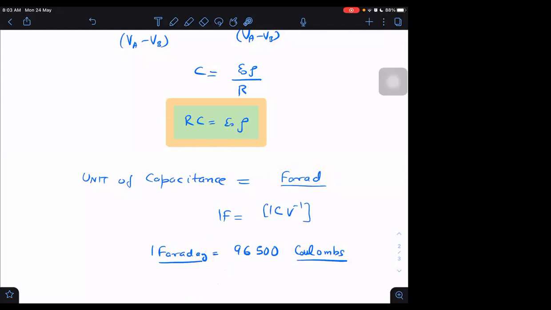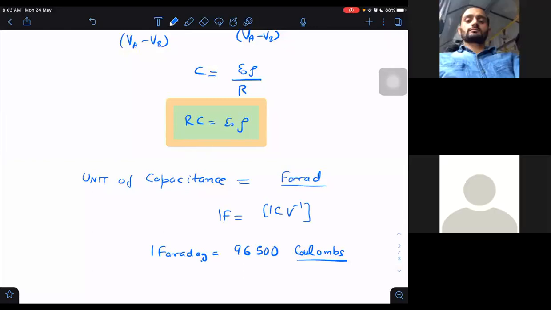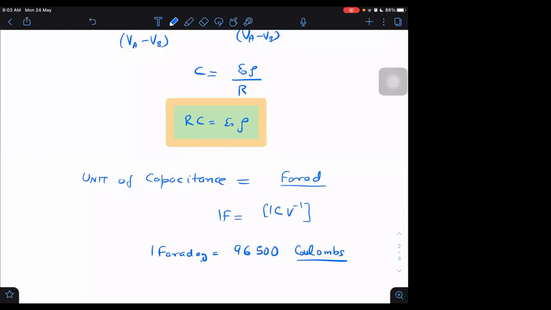There's a difference. Have you understood the difference? Yes, sir. This Faraday is nothing but the charge stored in 1 mole of electrons or 1 mole of protons, we can say. That is Faraday. But Farad is a different thing. That is not the unit of charge. Faraday is not a unit of charge. Farad is just the unit of capacitance, that is coulomb per volt. So these two are not the same. These are different.